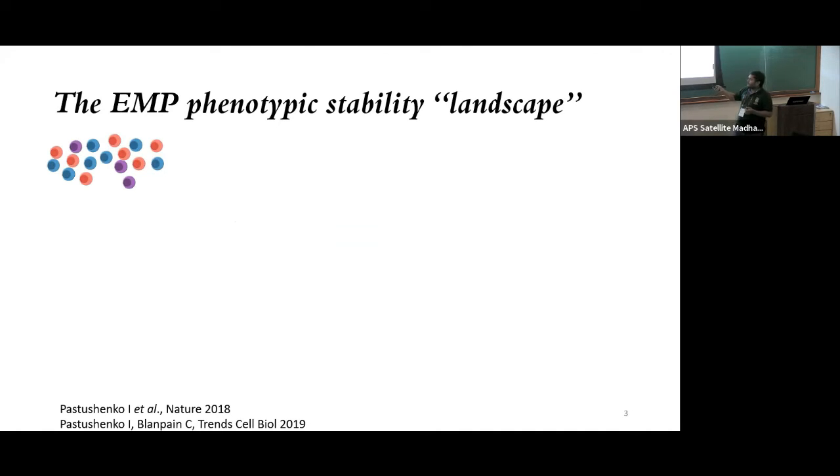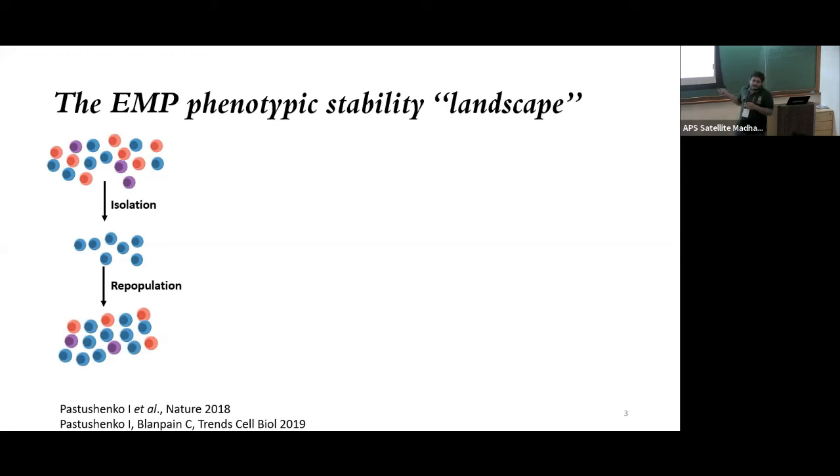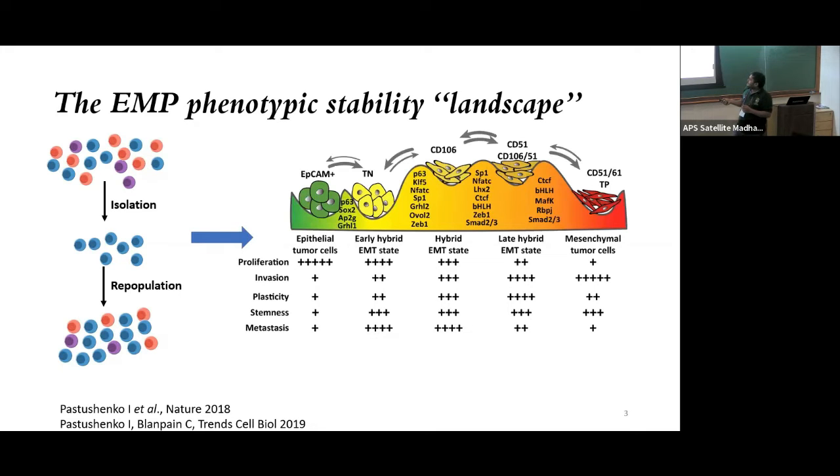I've broadly colored them as epithelial, mesenchymal, hybrid, and they isolate them into one homogeneous population and then let the homogeneous population repopulate within a mouse and see how much of the heterogeneity that existed before has been recapitulated. Based on this, they were able to construct this semi-quantitative landscape. Here you see the transition rates are broadly represented by the thickness of these arrows.